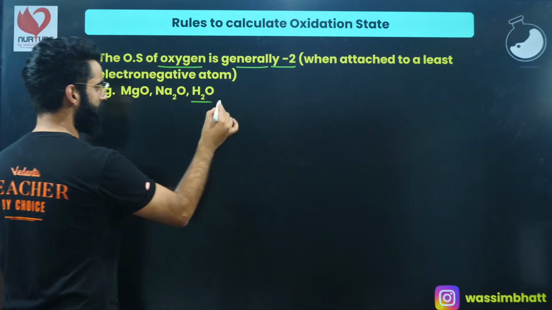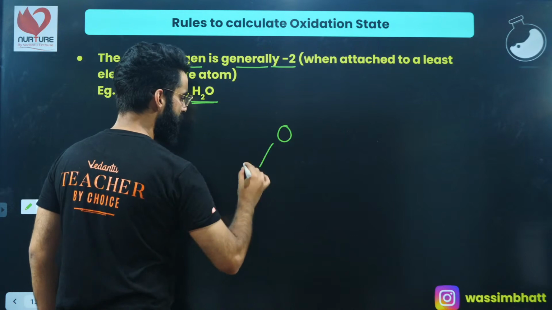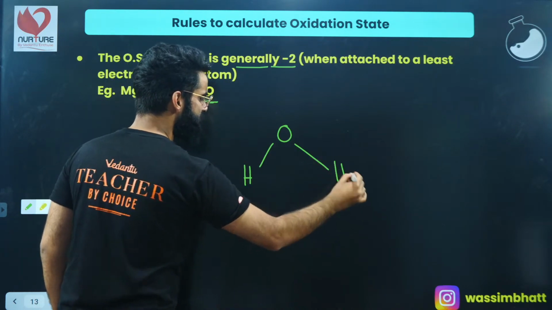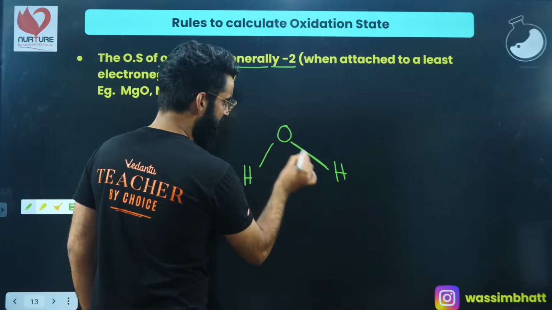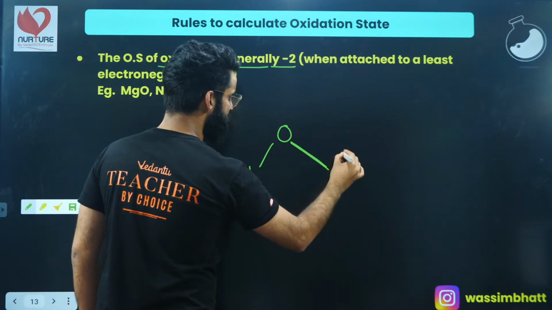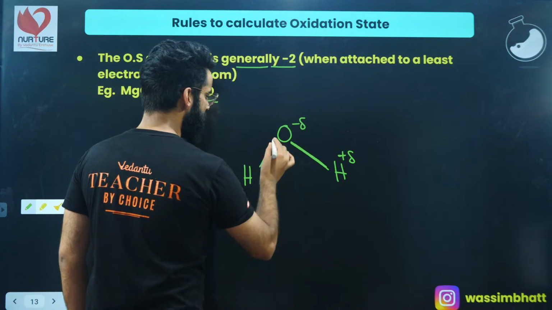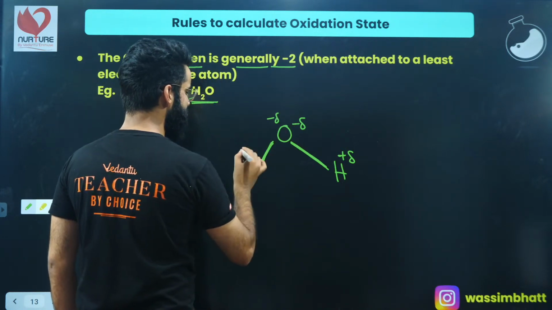If I talk about water, let me take the case of water. In case of water, oxygen is attached to a less electronegative element, hydrogen, right? Due to which, if I talk about this bond, it is going to be plus delta, and this is going to be minus delta. Oxygen being more electronegative, this is minus delta, this plus delta.